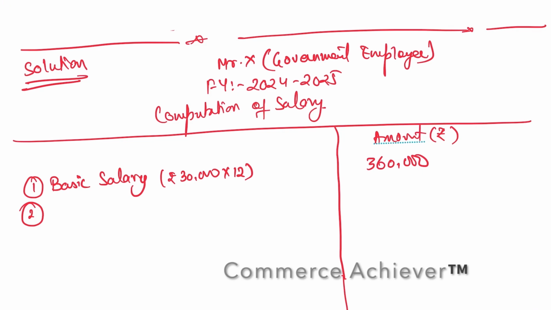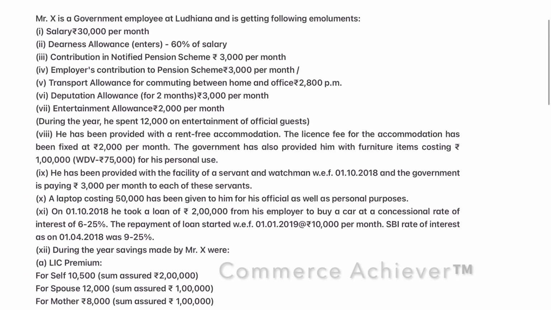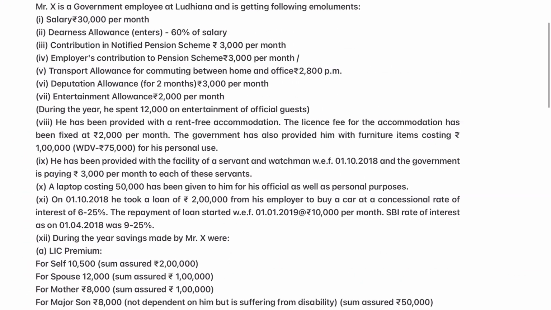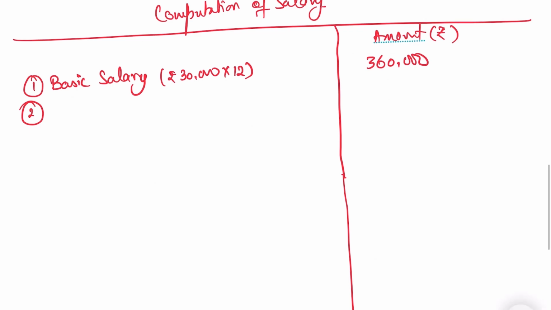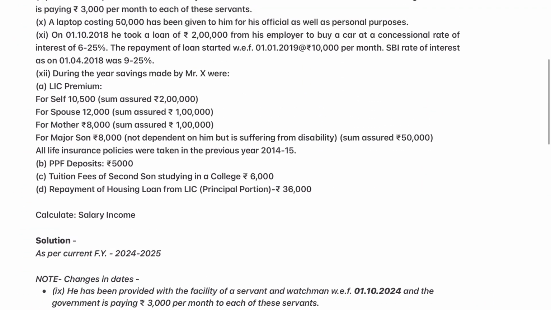I'm putting this point number for your understanding, for your revision. Point number 2 is DA, which is 60% of the salary. So DA, which is 60% of the basic salary, that is 3,60,000. That is annual salary. Okay. 2,16,000. Okay, 2,16,000.